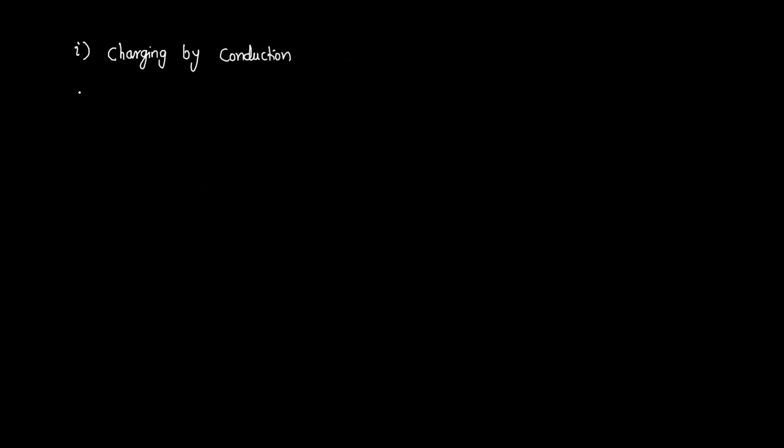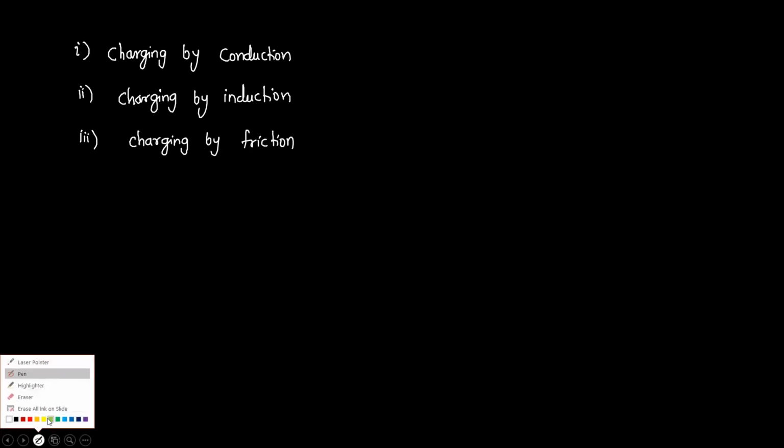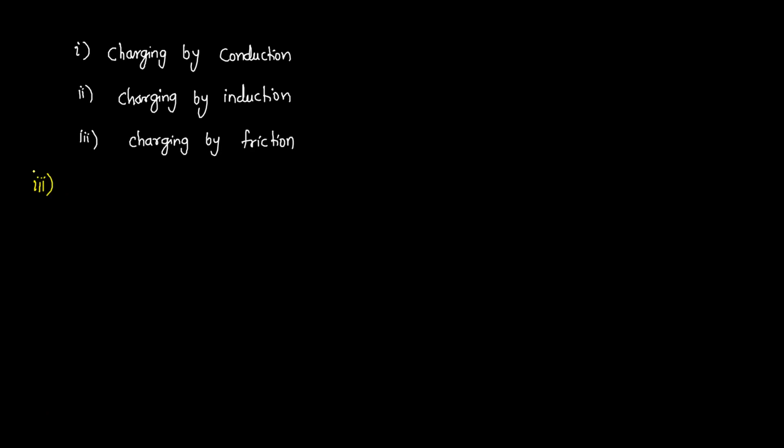The second method is charging by induction. And the third method is charging by friction. Here we'll start with charging by friction.